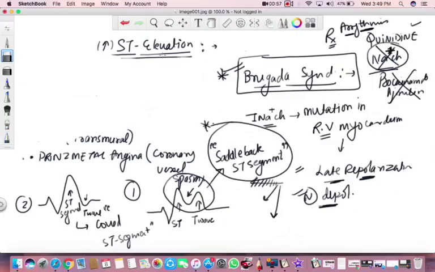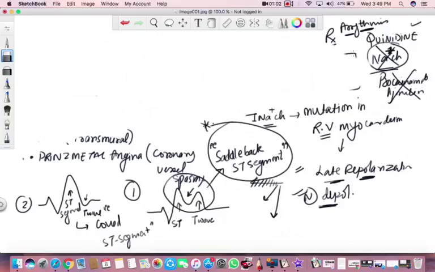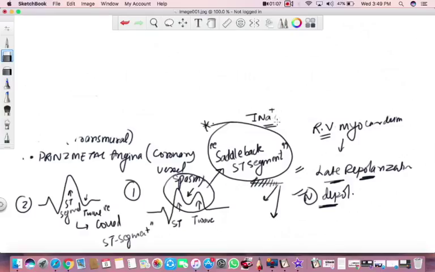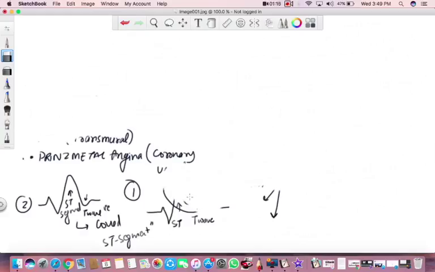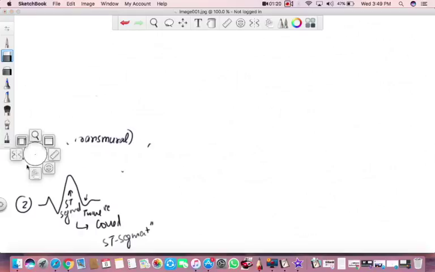We did the cardiovascular causes of ST segment elevation, which include ischemic and non-ischemic. And among ischemic, we had MI, we had Prinzmetal angina, which is transmural. What was it? Prinzmetal angina, coronary vasospasm. Okay, and in non-ischemic, we discussed five, I guess. Let's count. Number one was acute pericarditis.